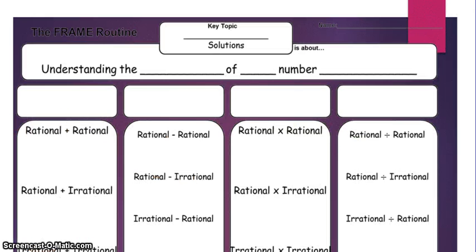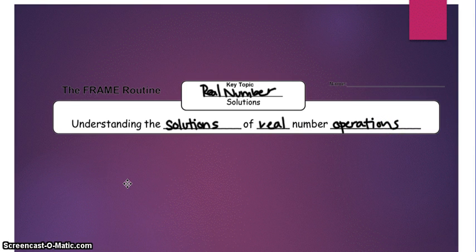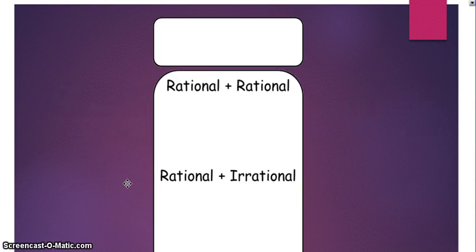Alright, here is your frame for today. It looks like this. Alright, so our key topic is real number solutions. Real number solutions is about understanding the solutions of real number operations. Remember, operations in math mean adding, subtracting, multiplying, dividing. So we're going to start with some adding.